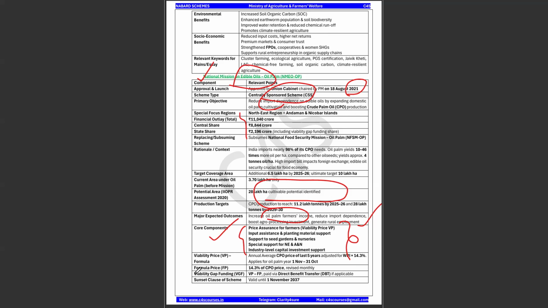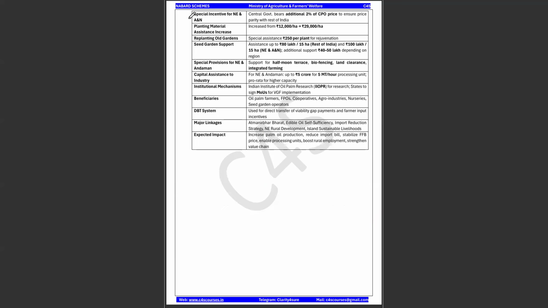And there is a viability gap funding also for this scheme, where a direct benefit transfer is also done if it is applicable, and it is valid till 1st of November 2037. Okay, so there are some special incentives for the northeastern region and the Andaman and Nicobar Islands also, and planting material assistance is also given.